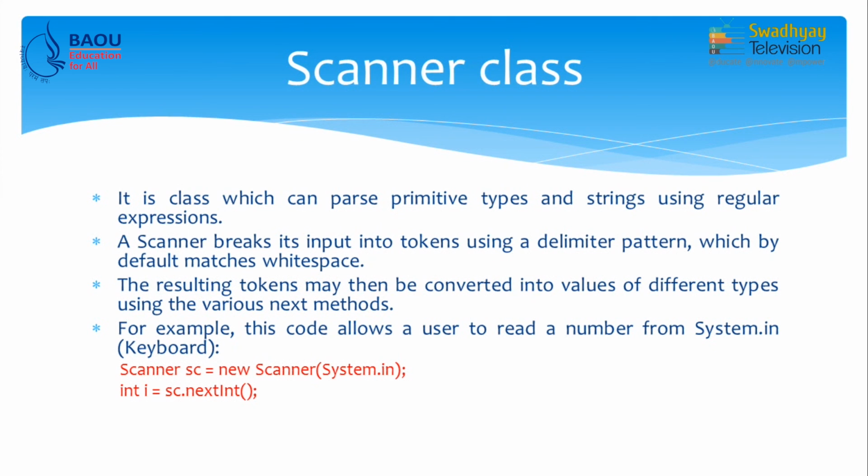So, it will read data, convert it into an integer if it is possible, and assign this integer value to some variable, which is i in this case. So, we can say we can use the Scanner class to read data from the user. Now, the Scanner class provides various types of methods to read different types of primitive data. So, what are those methods? We look at those methods.